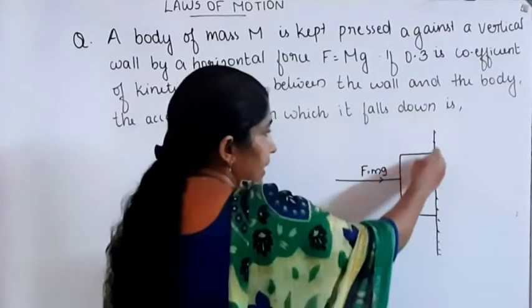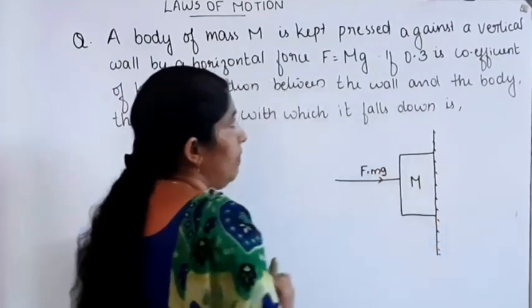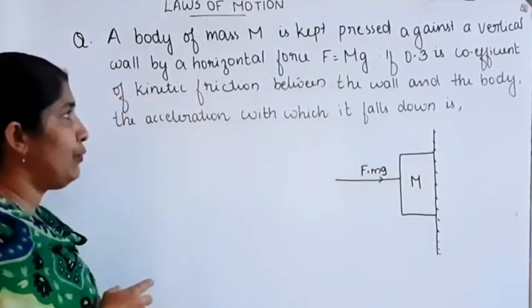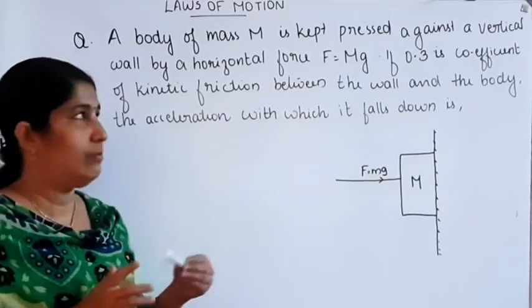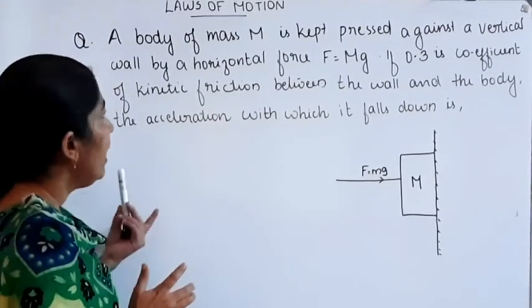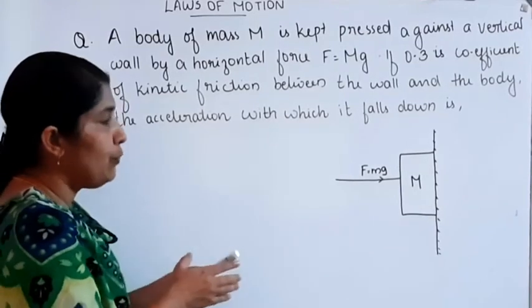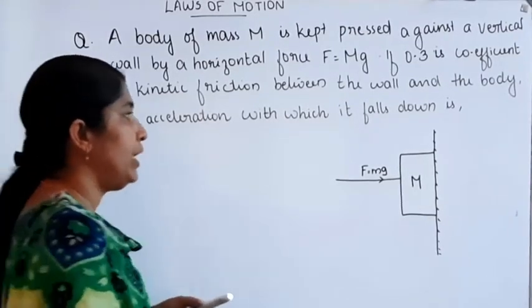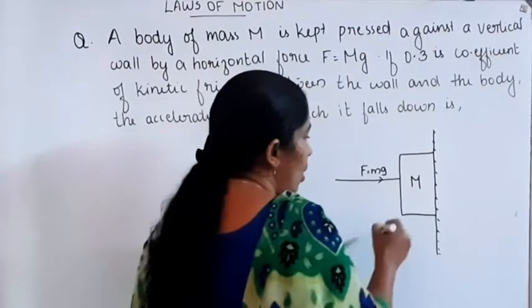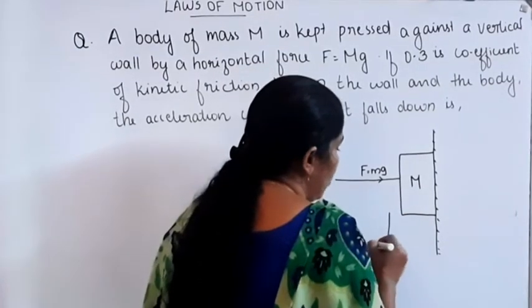Here the surface is rough, so there will be a coefficient of kinetic friction and it is equal to 0.3. We want to find out the acceleration with which the body falls down.